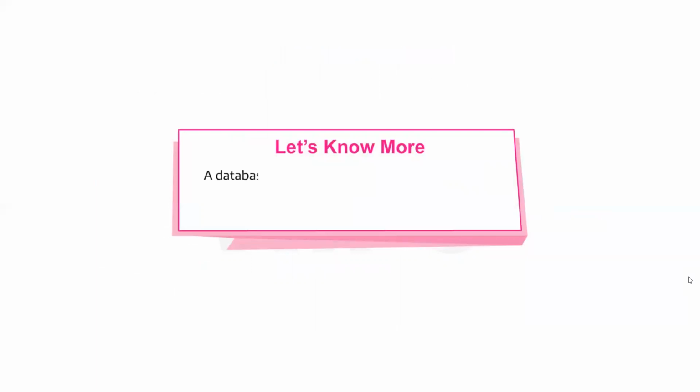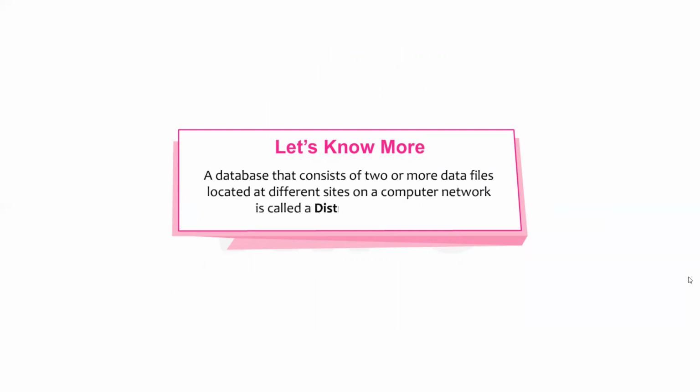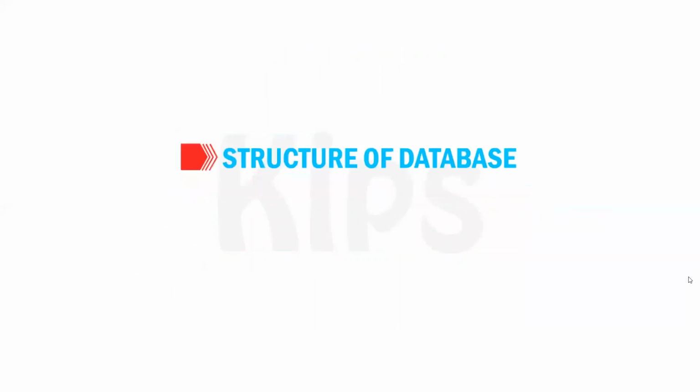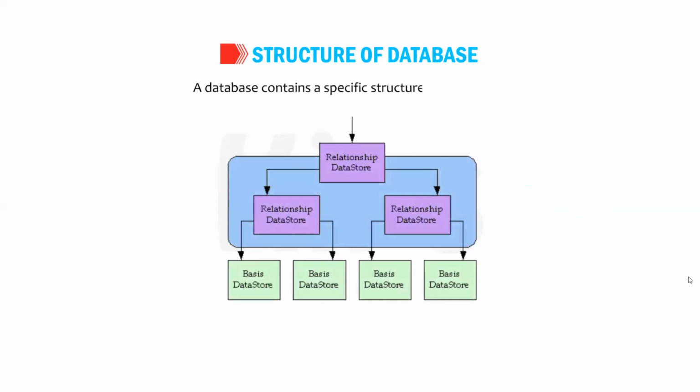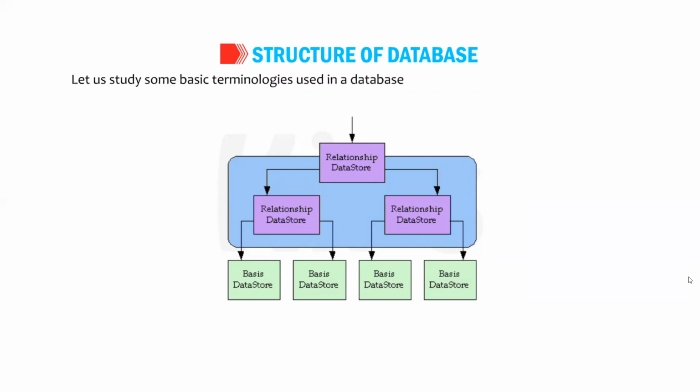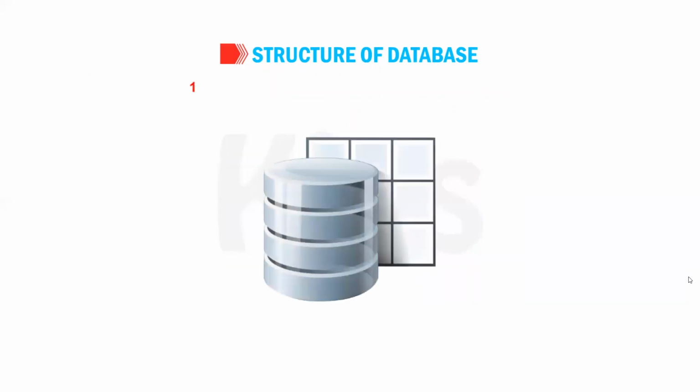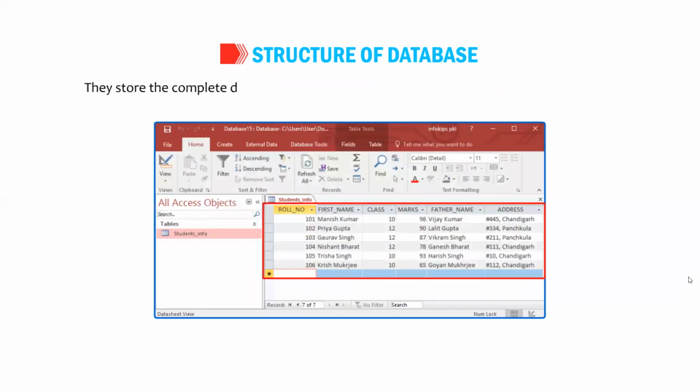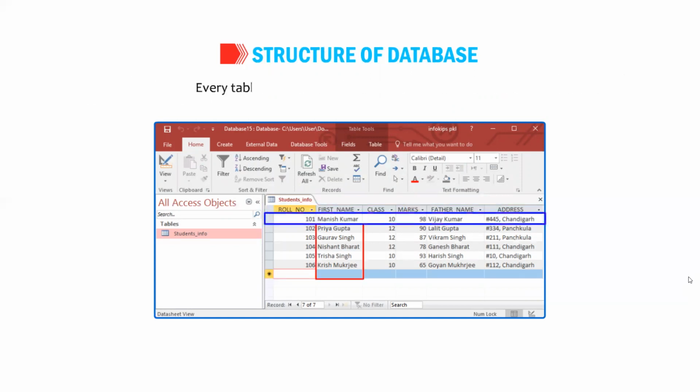Students, let's know more. A database that consists of two or more data files located at different sites in a computer network is called a distributed database. Okay, now let us understand about structure of database. A database contains a specific structure to store data. Let us study some basic terminologies used in a database that will help us in getting acquainted with the functioning of a DBMS. Number 1. Tables. Tables are the building blocks of a database. They store the complete data in a structured manner, that is, in the form of rows and columns. Every table has a finite number of columns and rows.